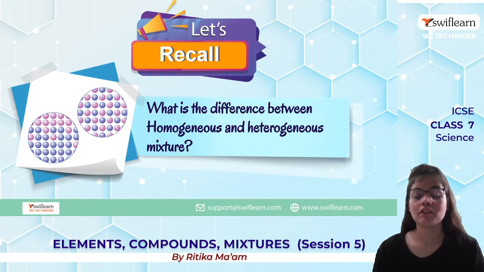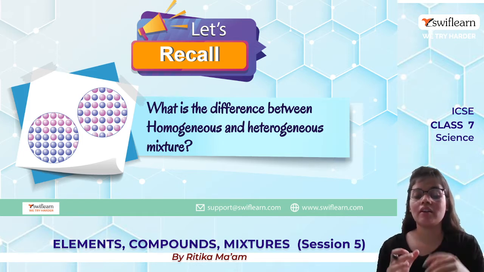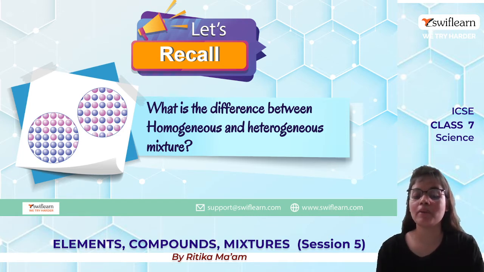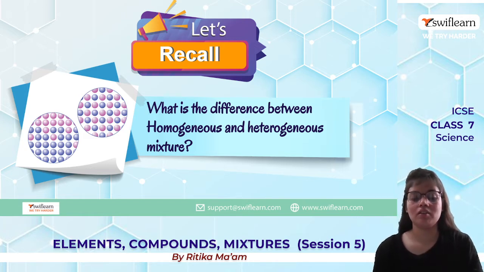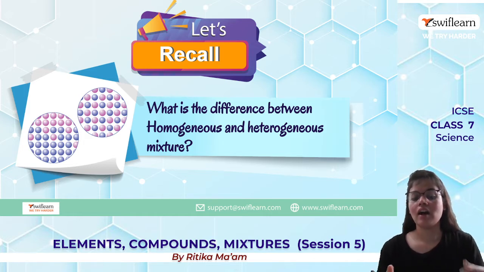What is the difference between homogeneous and heterogeneous mixtures? Homogeneous mixtures are those mixtures in which there is only one phase, the composition is the same throughout, and we cannot separate them using physical methods like simple techniques. Heterogeneous mixtures are the mixtures in which we can see different phases. The composition is not the same throughout.